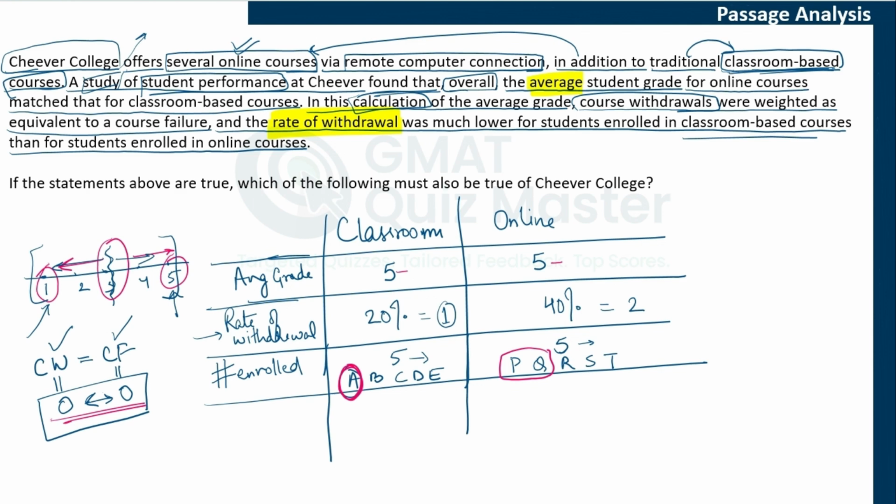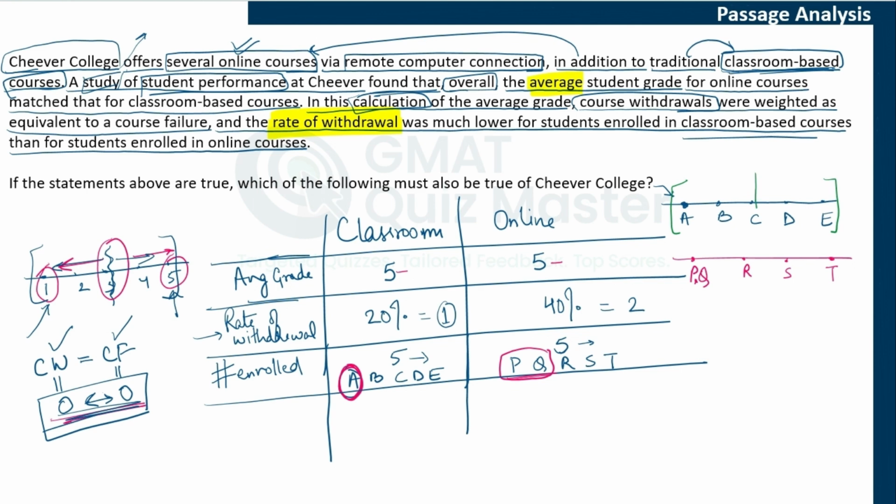Now, what does that mean? If you look at the two averages and compare them side by side, let's say these are the values for A, B, C, D, E. Because A withdrew, we know that most likely course failure is assigned the lowest value. We are assigning it 0 here, so we are putting A on the lower end. And for online courses, if we draw a similar number line, it would be something like P and Q, because both withdrew, so 0 for both, then P, Q, R, S, T. Now, what do we know about average? We discussed that average will lie between A and E.